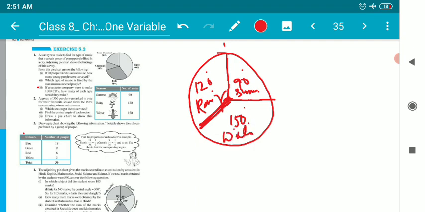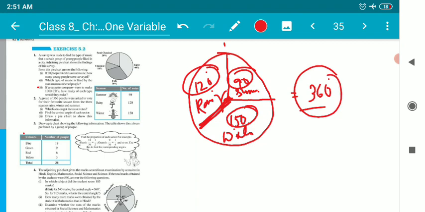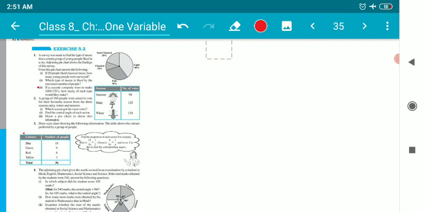So children, if you find the sum of all these angles, 120 degree plus 90 degree plus 150 degree, it is supposed to be 360 degree. This is how we draw the pie chart. So I believe it's absolutely clear to everyone. Now let us try the next one. The next one is question number 3.